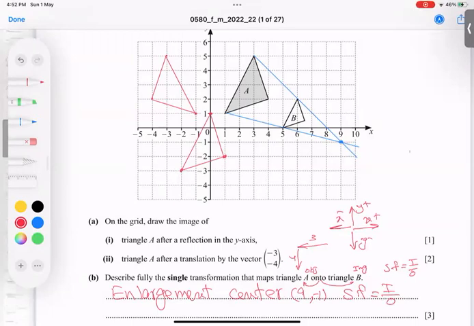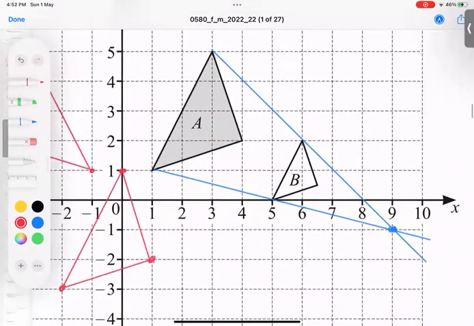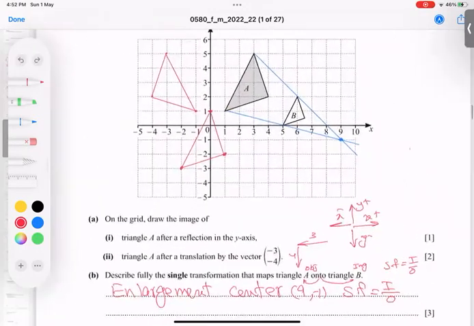And scale factor, how to find it: image by object. B is the image. Count any 2 boxes. For example, I count here. How many boxes is this? Check please, 2 boxes. And here, 1, 2, 3, 4 boxes. Here, 1, 2. So 2 by 4, we get a half.